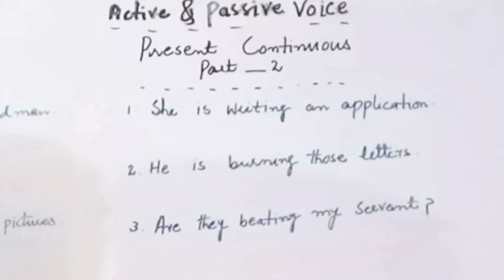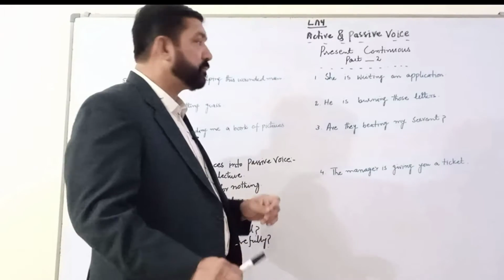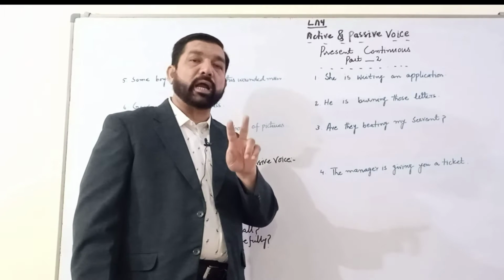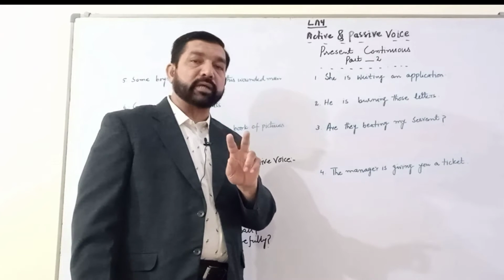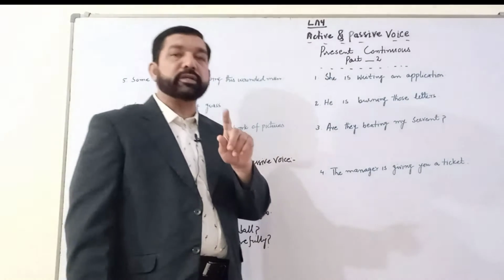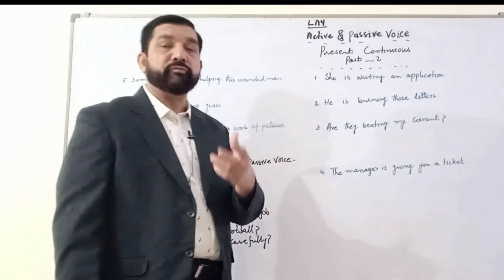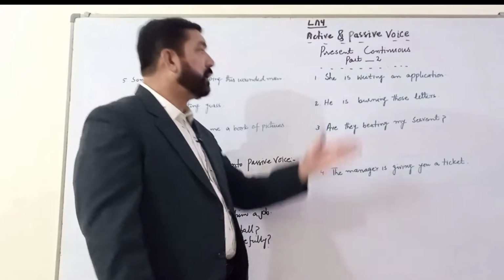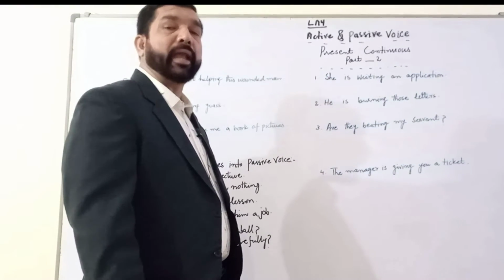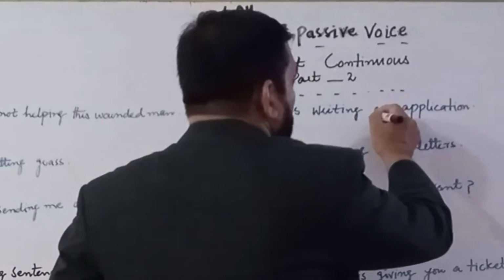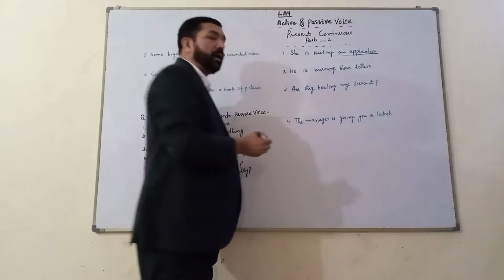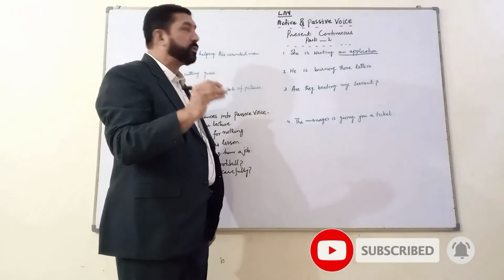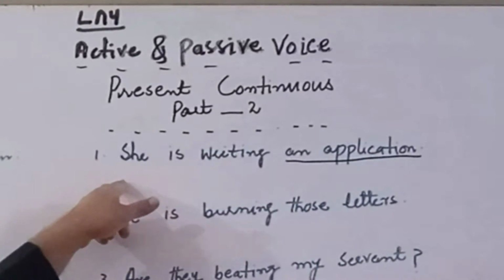What does it say? It says she is writing an application, and I told you two types of objects. One is called direct object, the other is called indirect object. Direct object is one which refers to a thing, whereas indirect object is one which refers to a person. Right? Here we have a direct object. Right? This is an object. What happens active to passive? When we are changing active sentence into passive, we bring object in place of the subject.